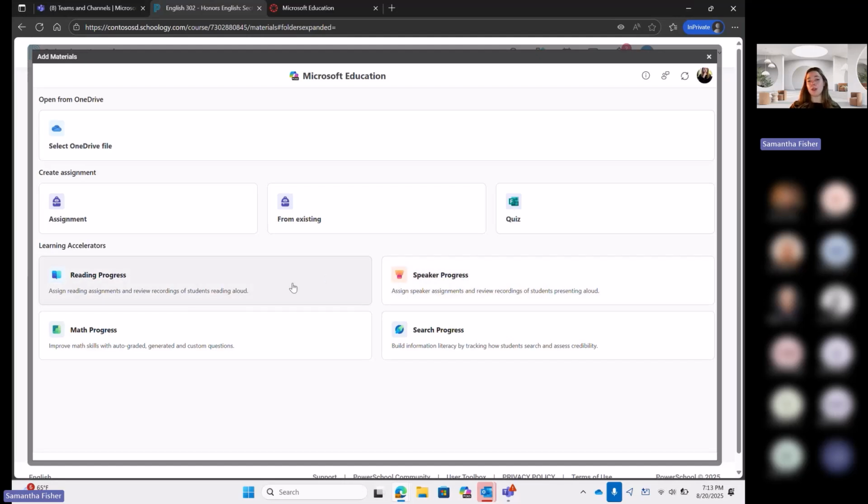So Mike will talk about these a little bit more later. But these are our tools that give students real-time coaching and feedback on their key skills like reading, math, public speaking, and their digital and information literacy as they search the web. And those are built right into the LMS now too. So I can select speaker progress.